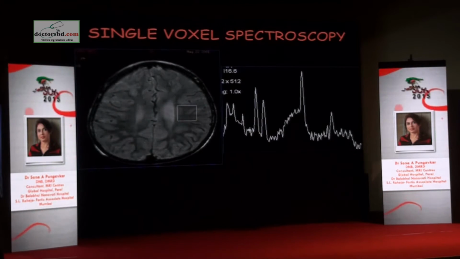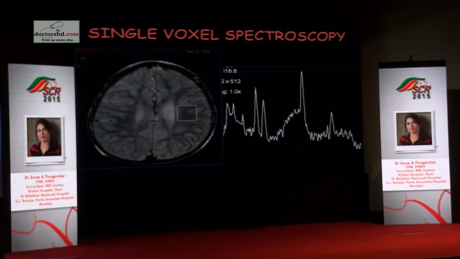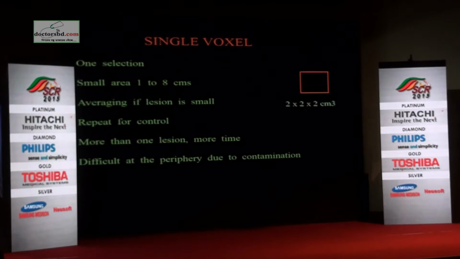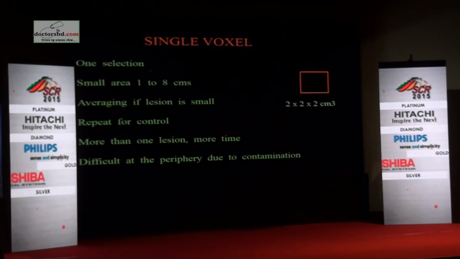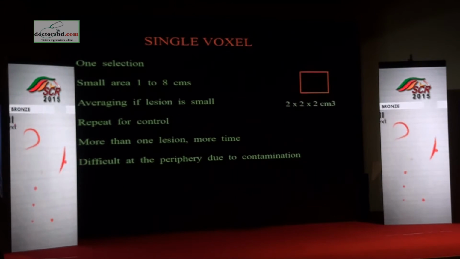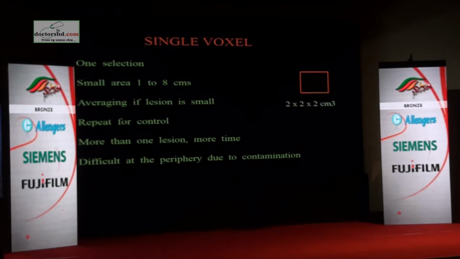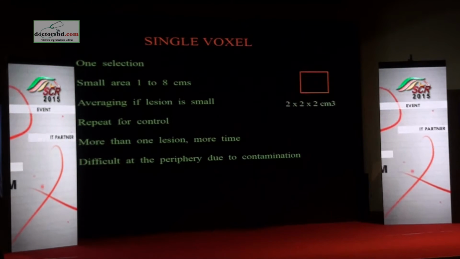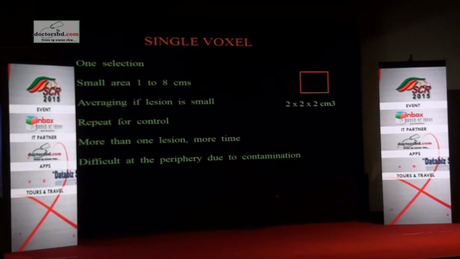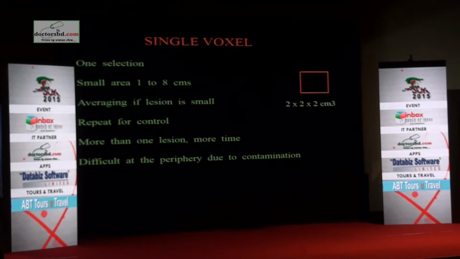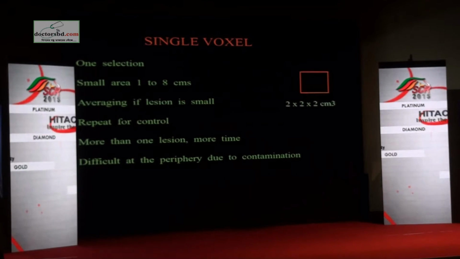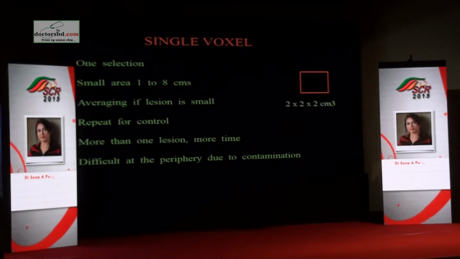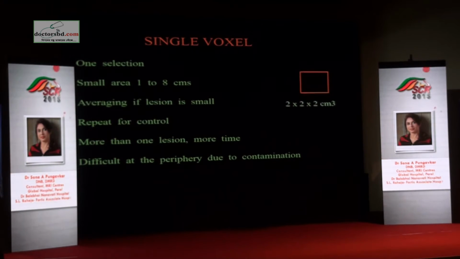So when you look at the spectrum, it's a generated spectrum. You have a display of ratios on the right side. Most of you must be knowing that. So you select one area. The area can range from 1 to 8. Please read this as centimeter cube. It's not centimeters, it's centimeter cube. Ideally, I would suggest that you keep this size by default at 2 by 2 by 2 and not allow any variations, because it increases the noise and you will not be able to interpret the study very well.